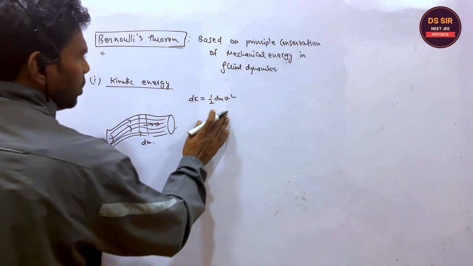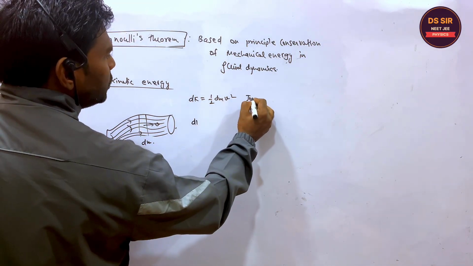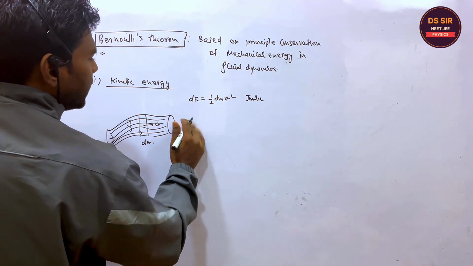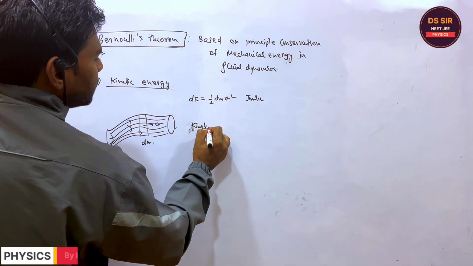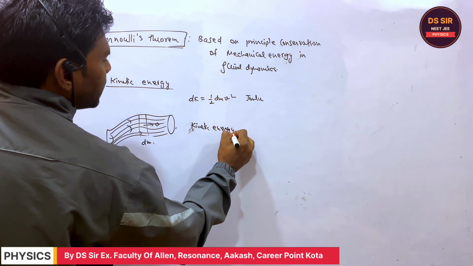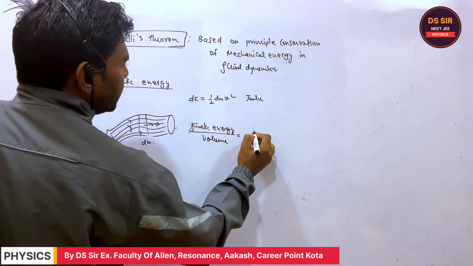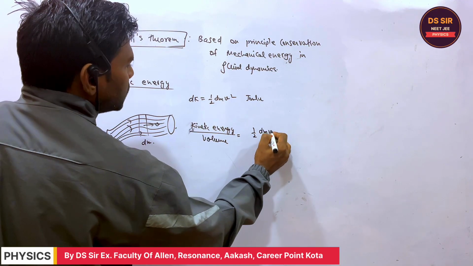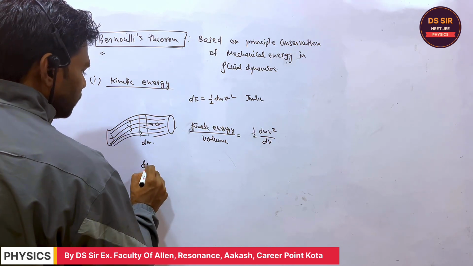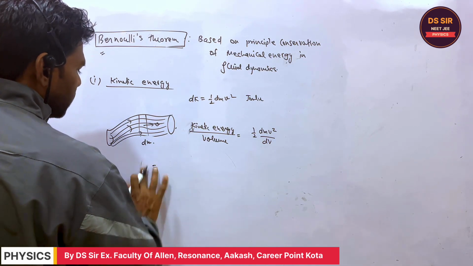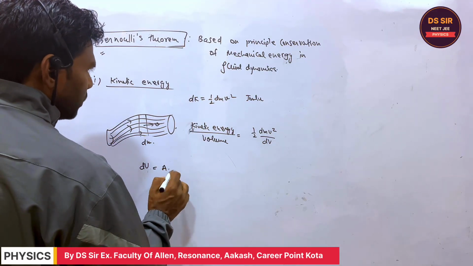Is it clear or not? So this is the kinetic energy in joule. So the kinetic energy per unit volume: what will you write? Half dm v square upon dv. What is the dv? dv is the elemental volume.